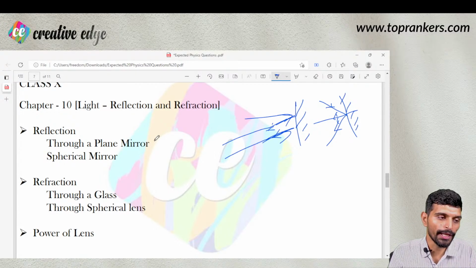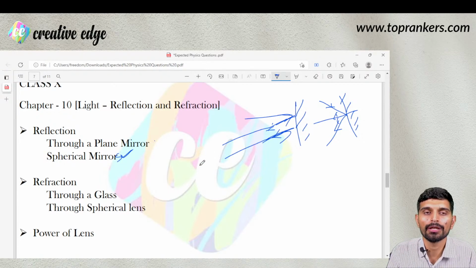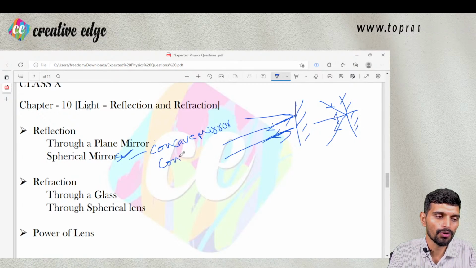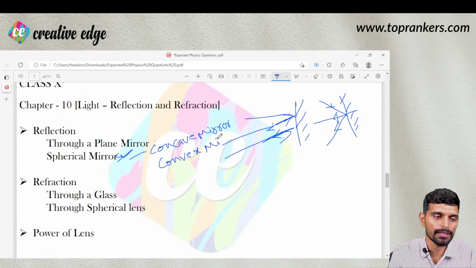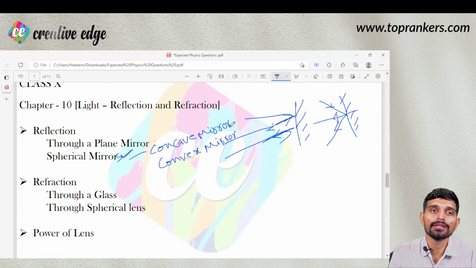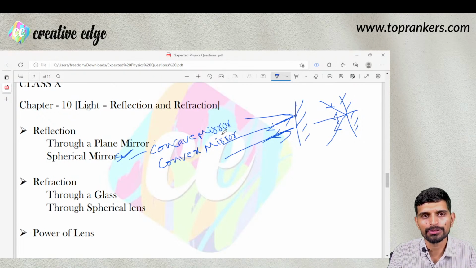Reflection through a plane mirror is not that important, but reflection through spherical mirrors is important. Here you can directly see the 6 possible cases of image formation using concave mirrors, and for a convex mirror there are only 2 standard cases. Please go through those cases and identify when the image is diminished and when the image is larger than the object. There could be a direct question based on the position of the object, the position of the image, and some basic numericals based on the same.